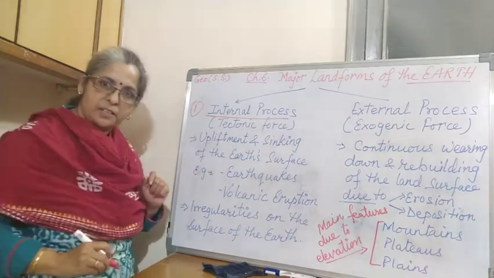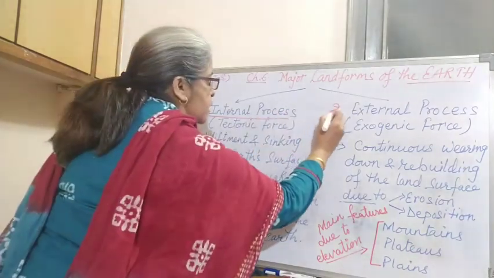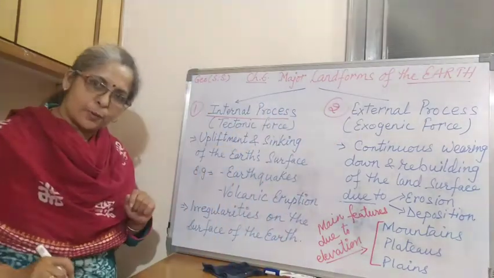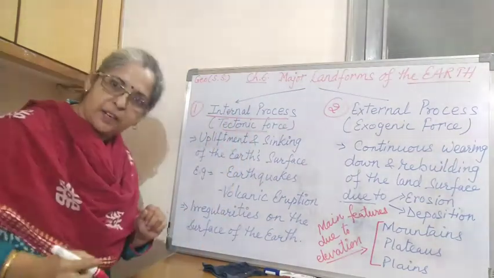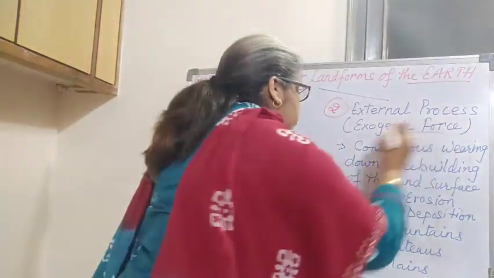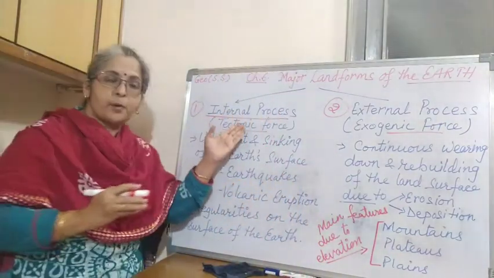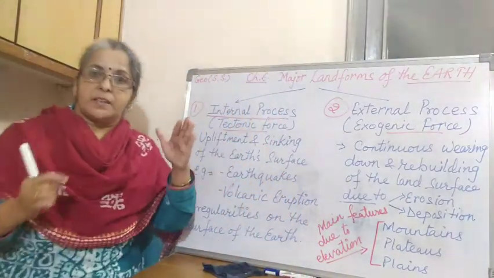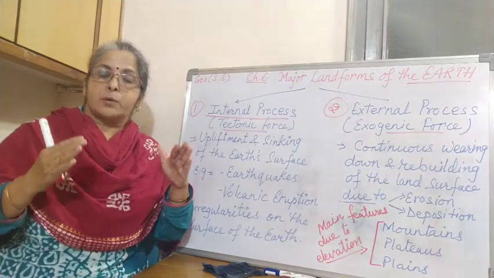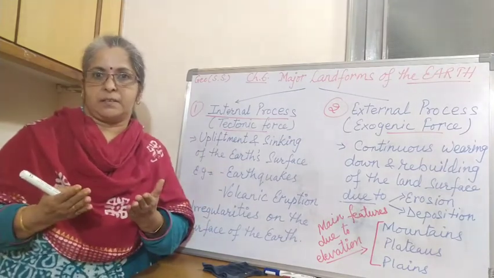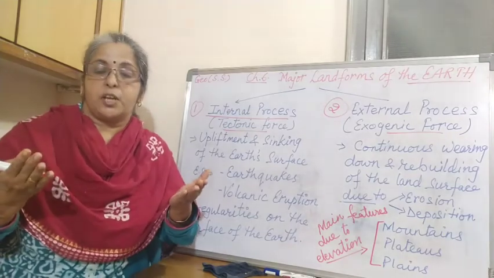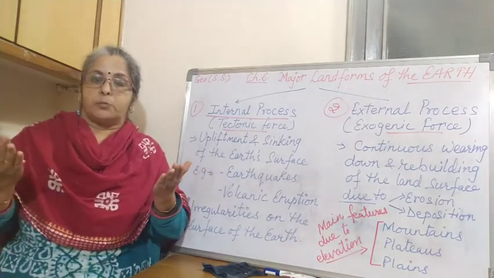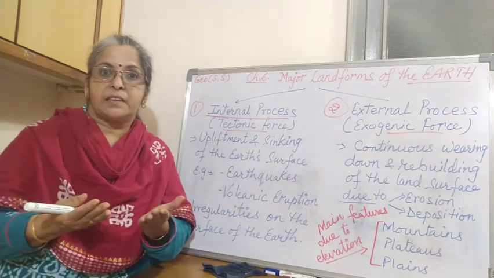Number one is internal process and number two is external process. Internal process means tectonic forces and external process means exogenic forces. Internal process means when something is going on inside the earth, when we face sudden changes due to the movements inside the earth.